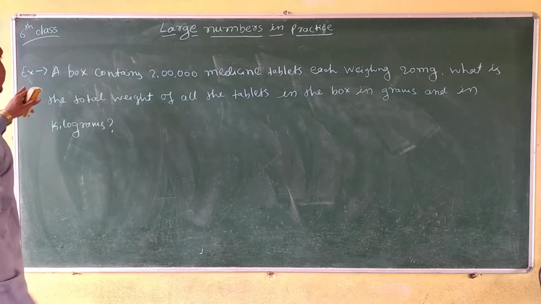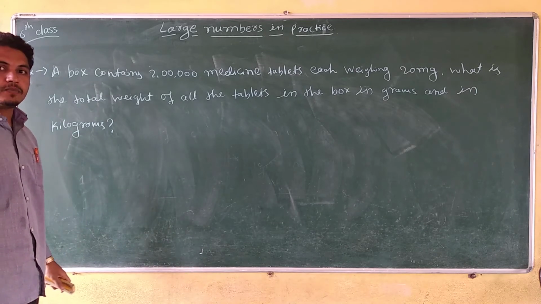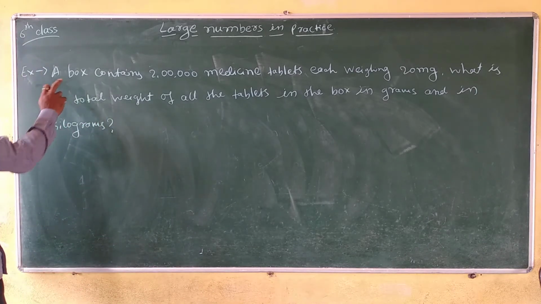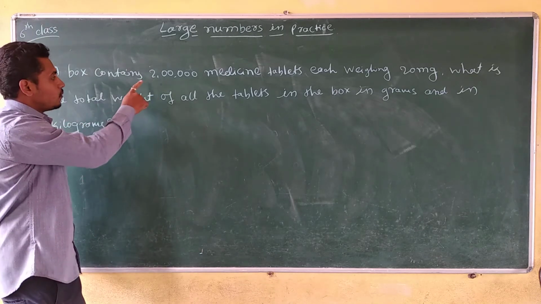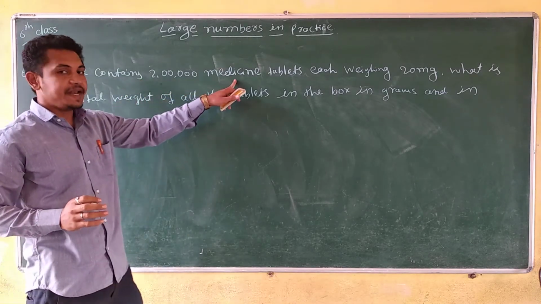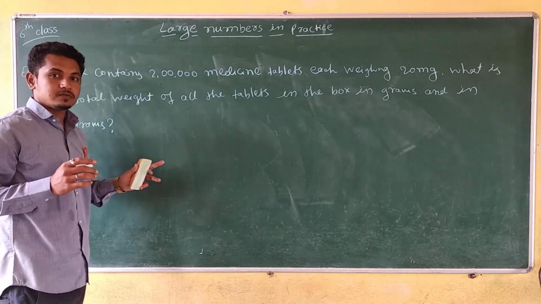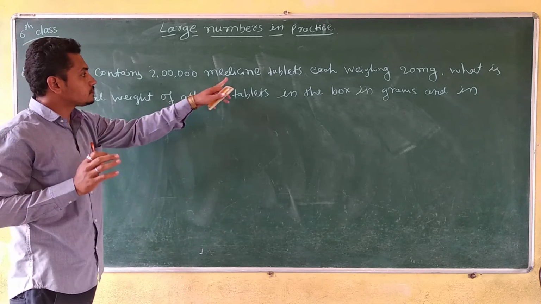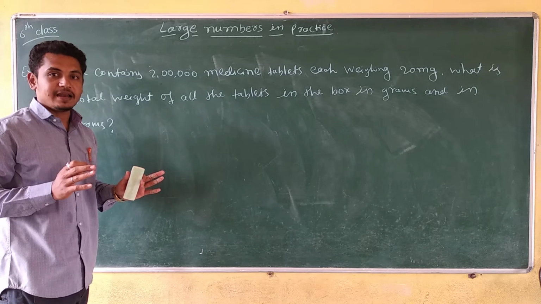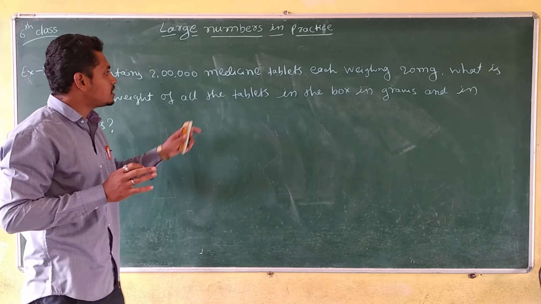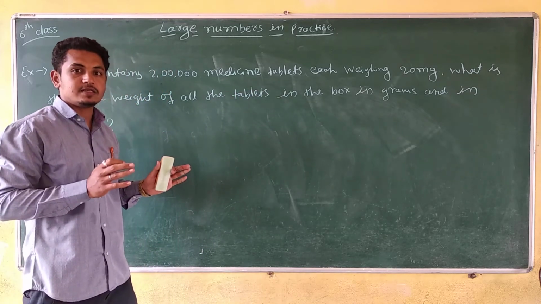So here is an example on kilogram and milligram units. One box contains 2 lakh medicine tablets. As I told you earlier, medicine tablets are weighed in milligrams because their weight is too small.